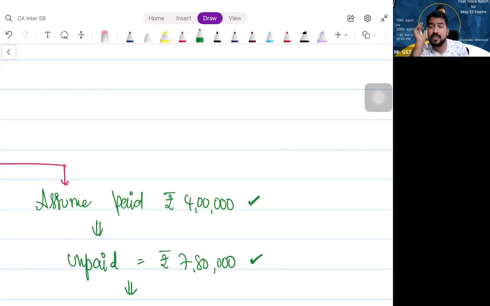6,61,016, sir. How much ITC to be reversed? I want how much ITC to be reversed. So 7,80,000. Ignore interest, no problem. 7,80,000. How much ITC to be reversed? GST paid itself is 1,80,000. GST availed itself is 1,80,000. How can you reverse 7,80,000 ITC?